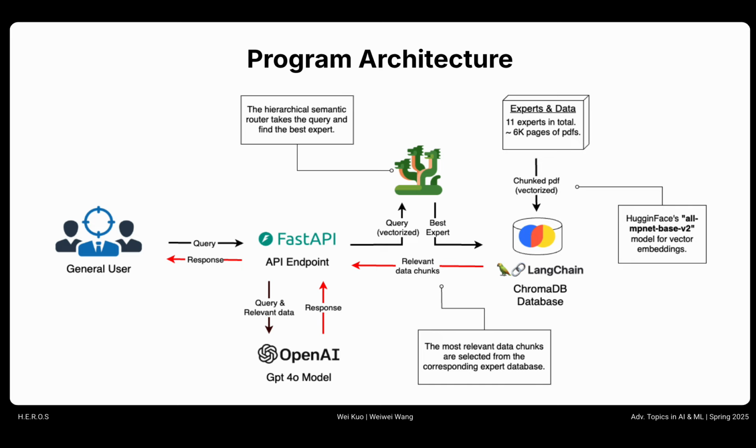Once we decide the expert, we send the query to our ChromaDB, select the database represented by the expert, retrieve the most relevant data chunks, and then we send them to OpenAI. OpenAI would compile the data chunks from ChromaDB along with a response, send it back to FastAPI, and then send it back to our user. So this is the entire workflow of our program.